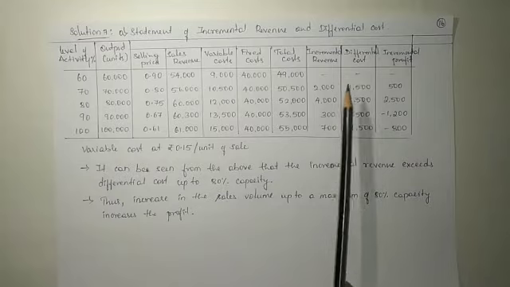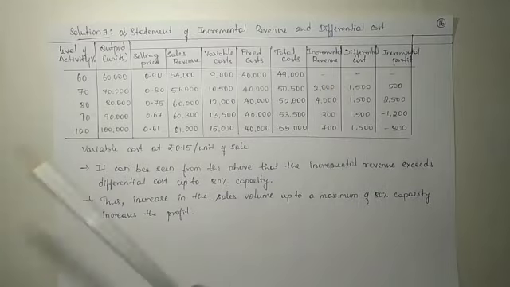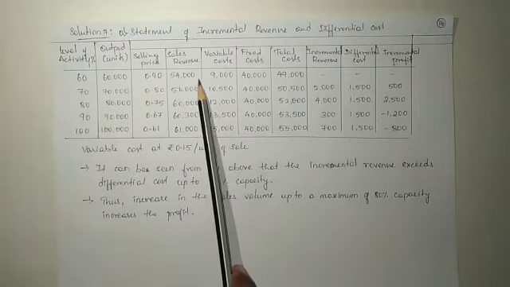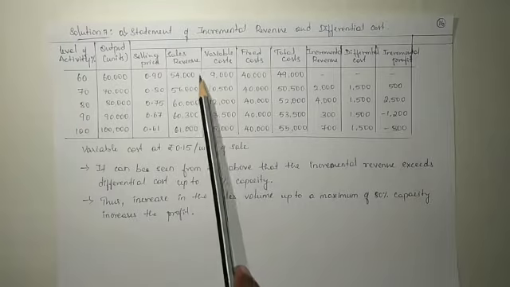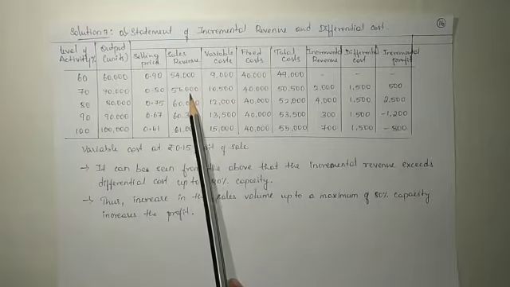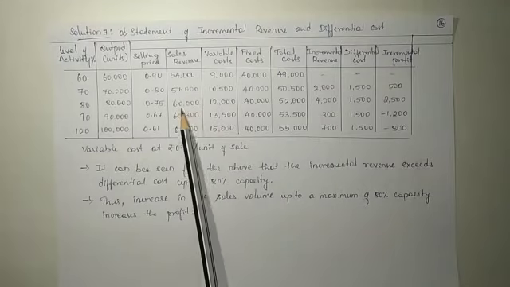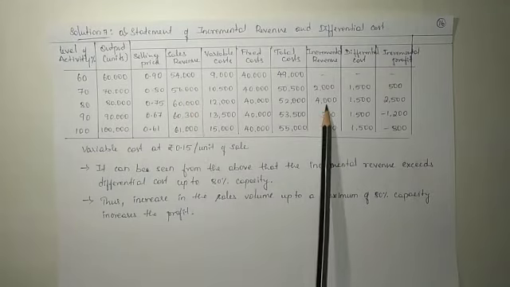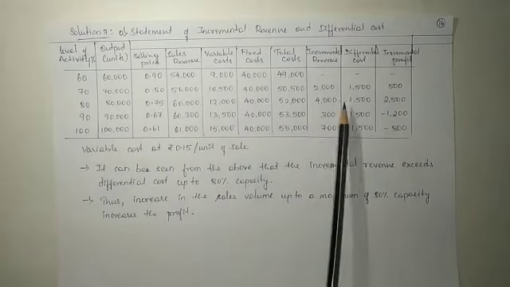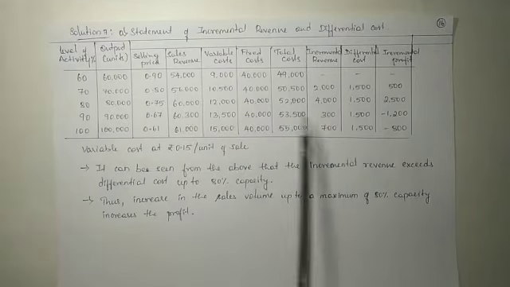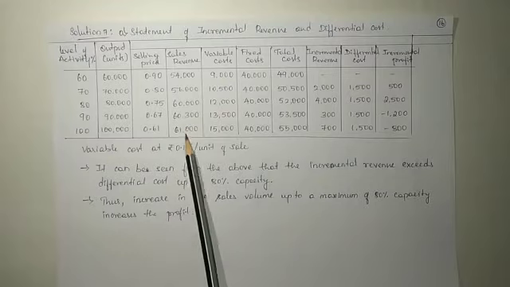The incremental revenue: between 60% and 70%, there is an increase of 2,000 in revenue. Further, there is an increase of 4,000 rupees, then an increase of 300 rupees, and then an increase of 700 rupees.